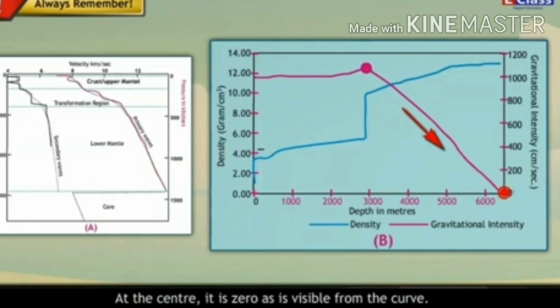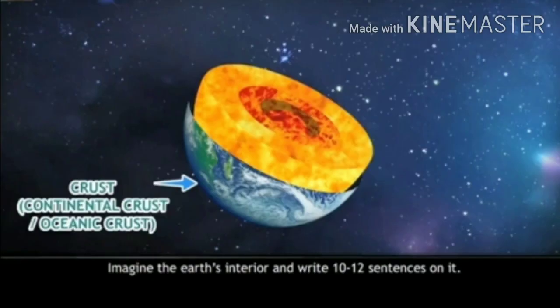Observe this figure minutely. Find various discontinuities in the density curve and show them on the figure. Think about it. Imagine the Earth's interior and write 10 to 12 sentences on it.